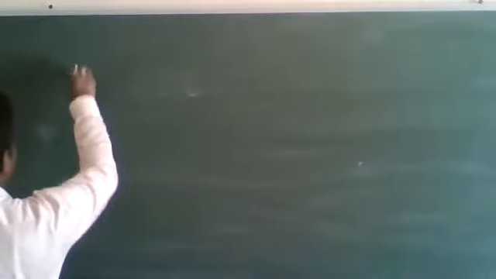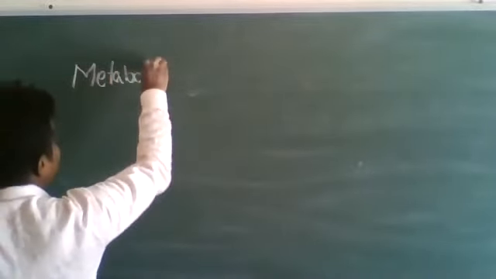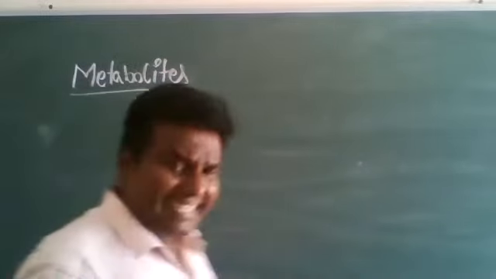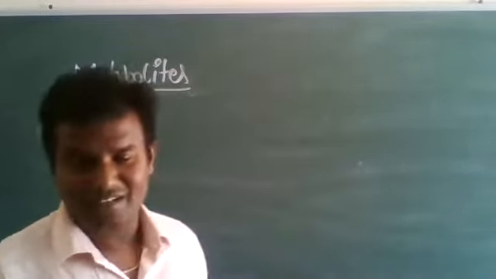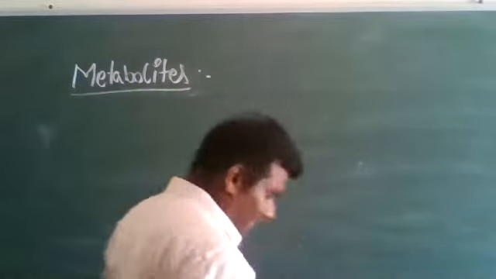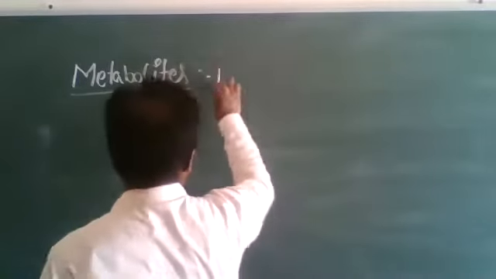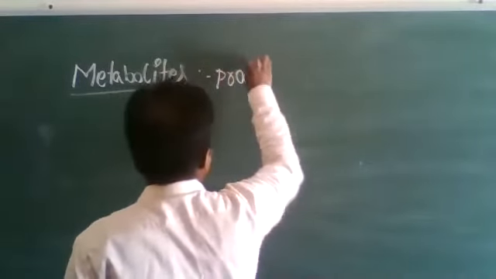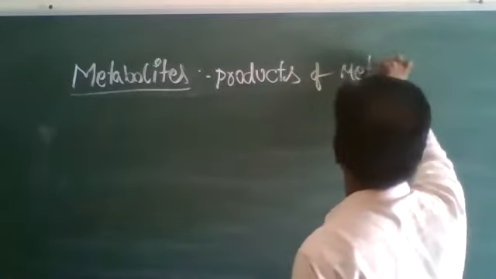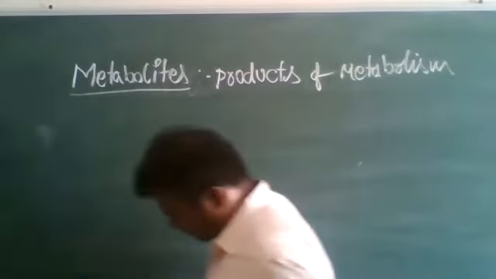Metabolites. Metabolites are the intermediate products of metabolism.